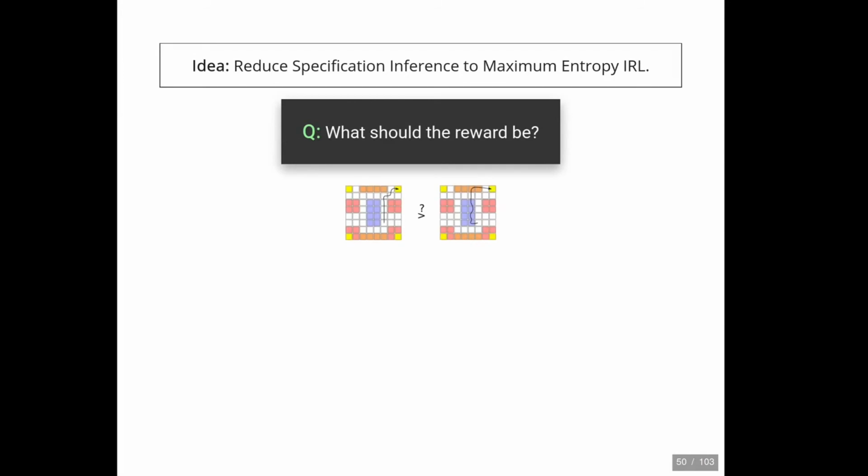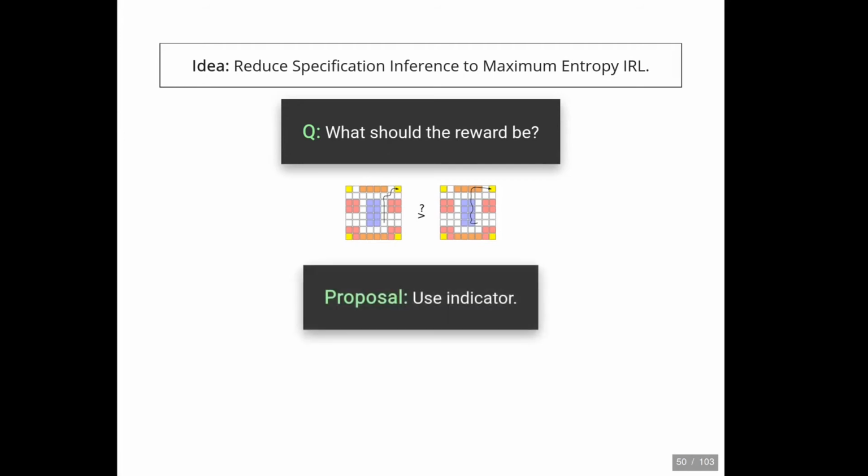Finally, in order to complete our reduction, we need to decide what the reward should be. As we stated earlier, we'd like that a priori we shouldn't be able to distinguish between two traces that both satisfy the specification. A natural proposal then is to use the set indicator for the specification.